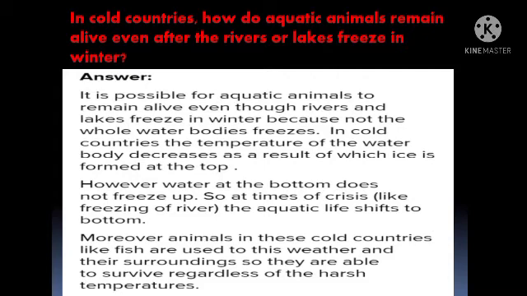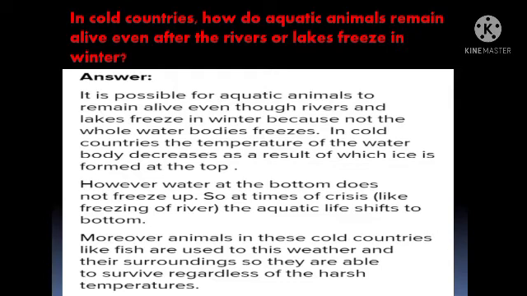In cold countries, the temperature of the water body decreases. As the temperature decreases, ice forms only at the top surface of the river or water body. The water at the bottom does not freeze. The formation of ice is only at the top, so there is no ice at the bottom of the water body. So at times of crisis like the freezing of a river, the aquatic life shifts to the bottom.